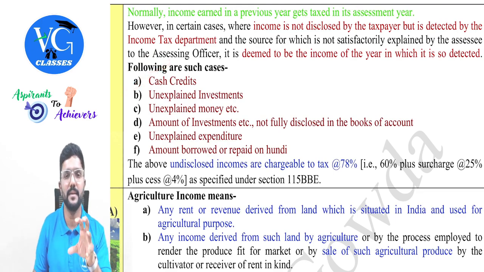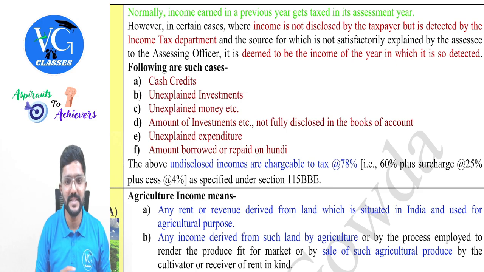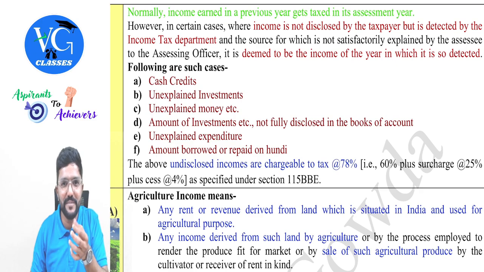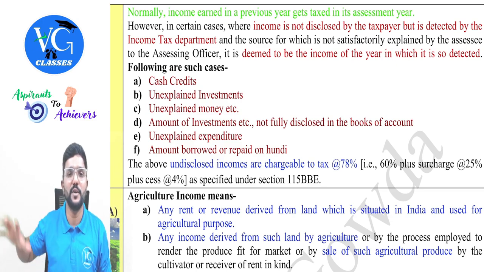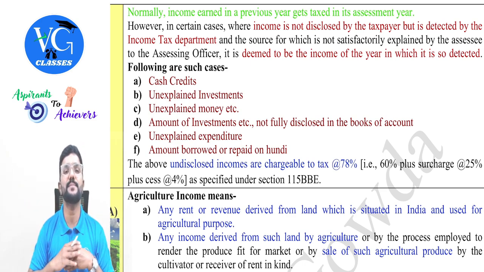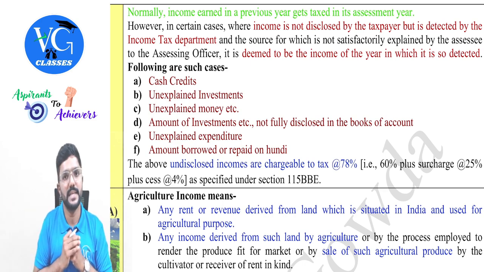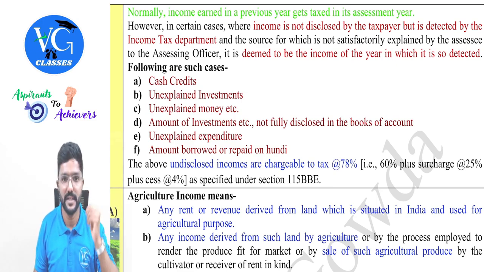Cash credits. There is an income which is credited in the books of accounts, but it is not disclosed for income tax purpose. Same way, unexplained investments. Assessee has made various investments in land, building, and all, but obviously they have to get money from somewhere. Only then they can invest. Yes, but in their income tax return, they have disclosed only 2 lakh income, 5 lakh income, but the amount of investment they have made is 10 crore, 5 crore, like that. And assessee is not able to explain the source for these investments, from where he got this money and he has made investments. In such a case, can the value of that investment be considered as the income, guys, in the year in which it is detected?